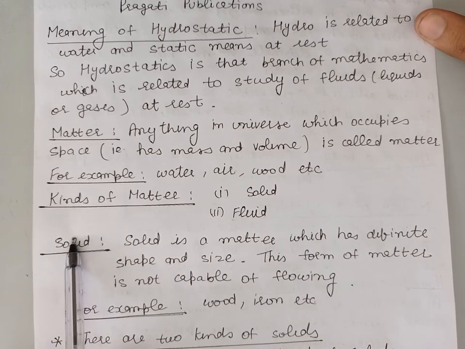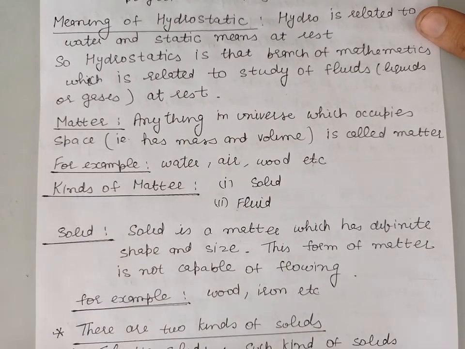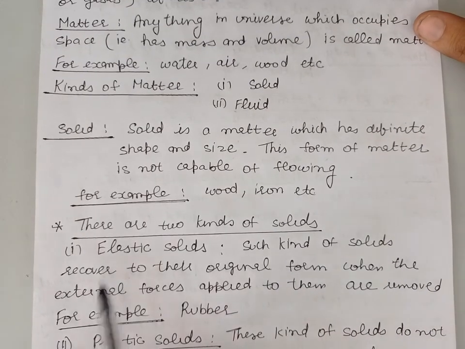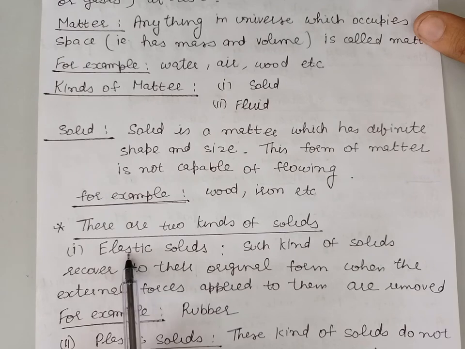Solids can further be classified into two kinds. The first kind of solids are elastic solids. Elastic solids have the property of elasticity. Elasticity is the property of a body due to which it regains its original form when the external forces applied on it are removed.